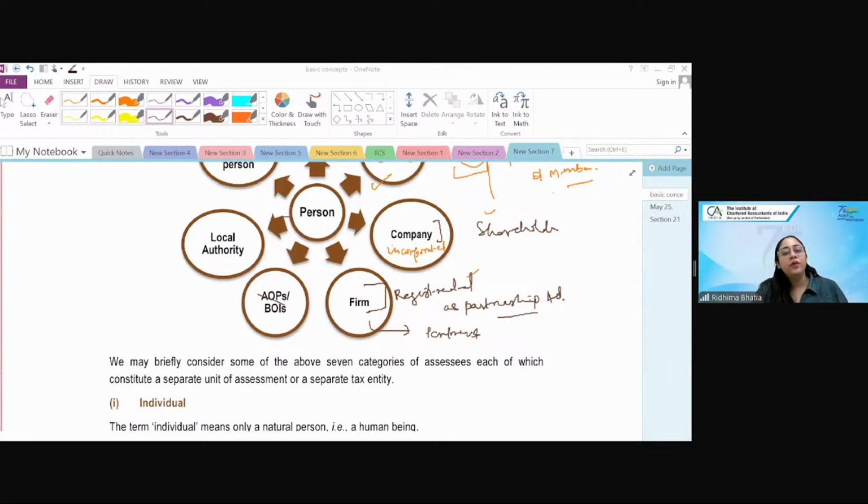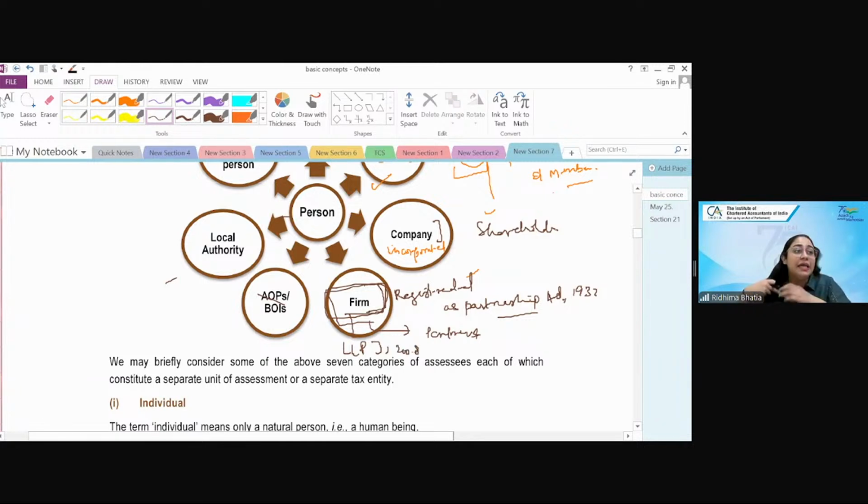Now coming to firm, from past few years, not few, probably more than a decade, another term is called LLP, Limited Liability Partnership. If only firm is written in the act, that means LLP and partnership firm both. Partnership firm, which is as per the Partnership Act 1932, and LLP, which is formed as per the LLP Act 2008.